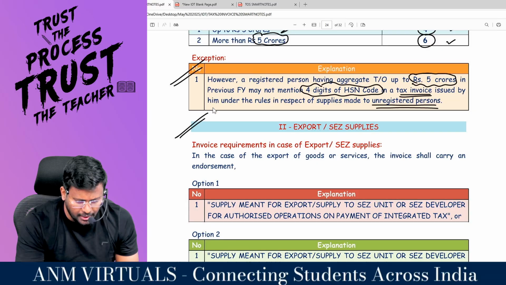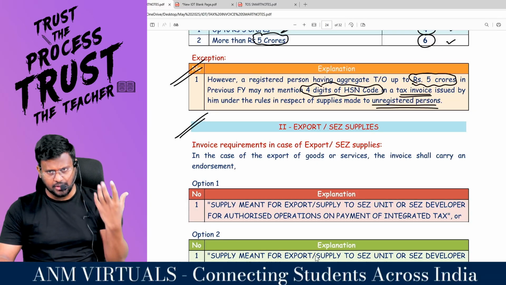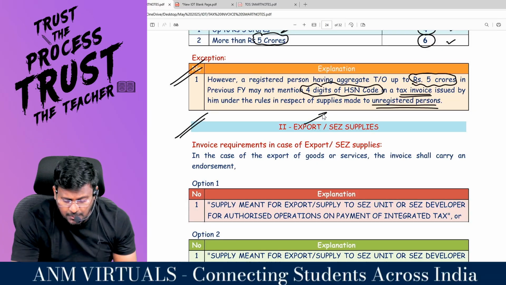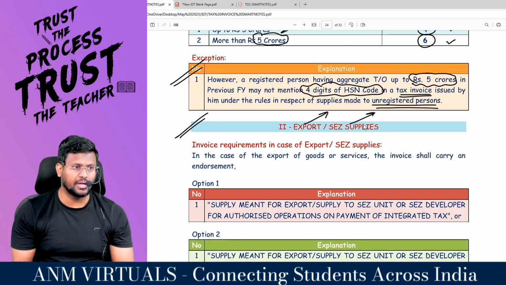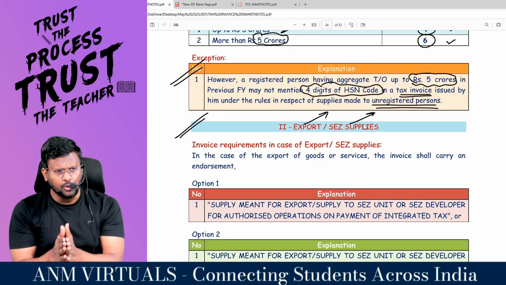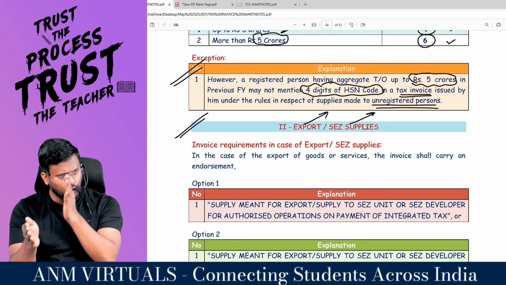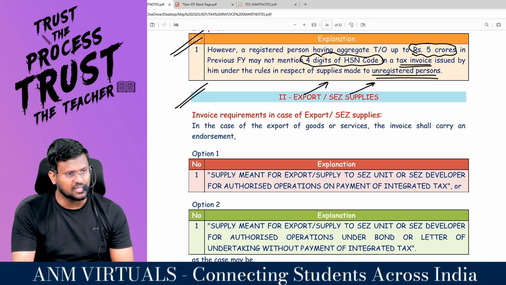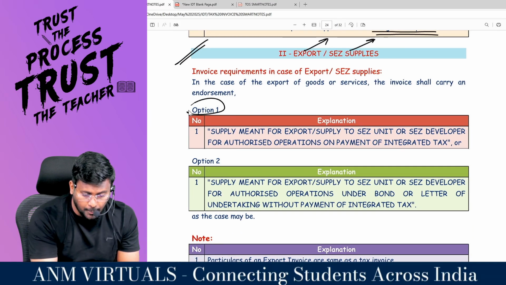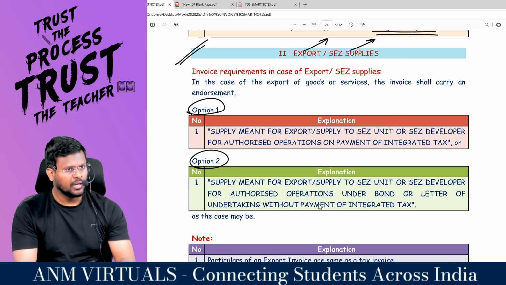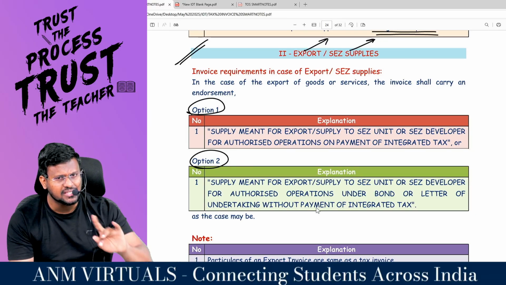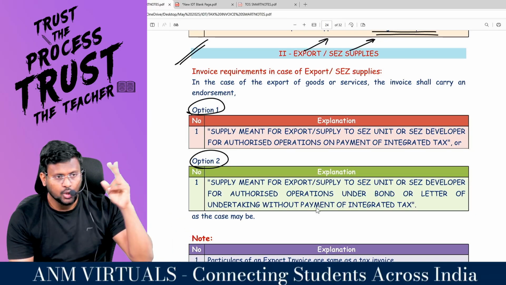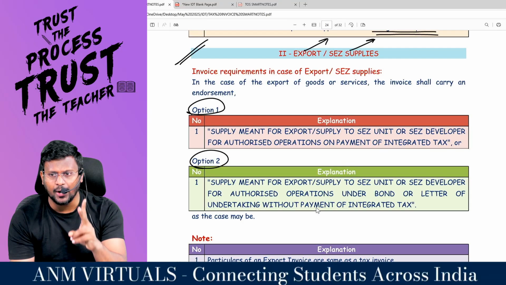The next requirements are for a supplier of goods or services or both. You may do either export or SEZ supply. Export means you will take the goods or services or both from India to outside India, right, sir? Or SEZ supply, man. You have two options, man. Option number 1 and option number 2. Sir, you are not doing a domestic tariff area sale. You are going to export it. You have two options. Option number 1 and option number 2.